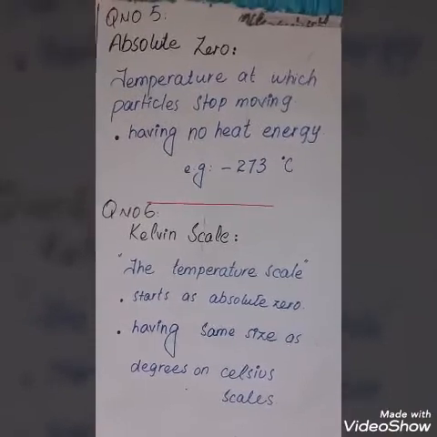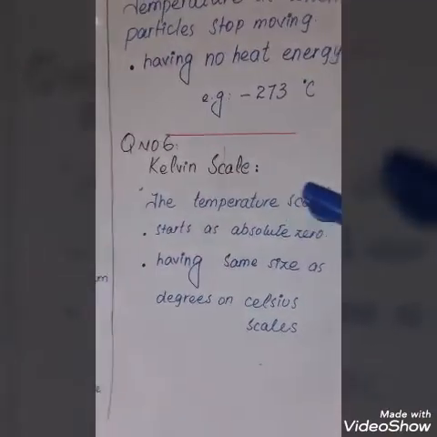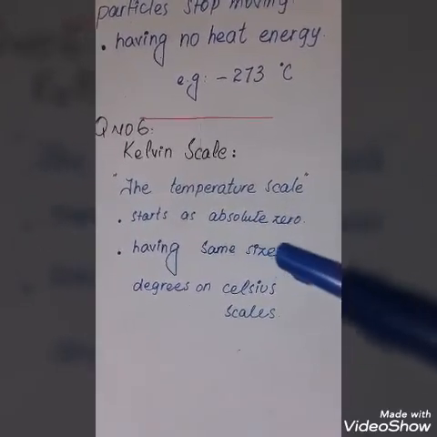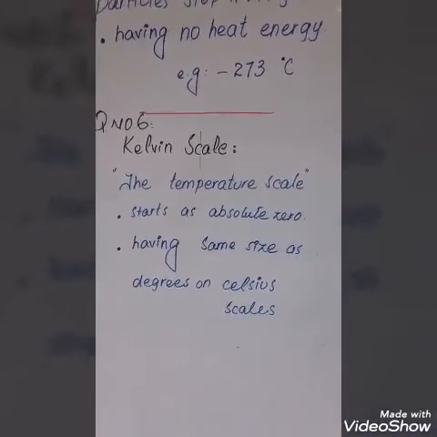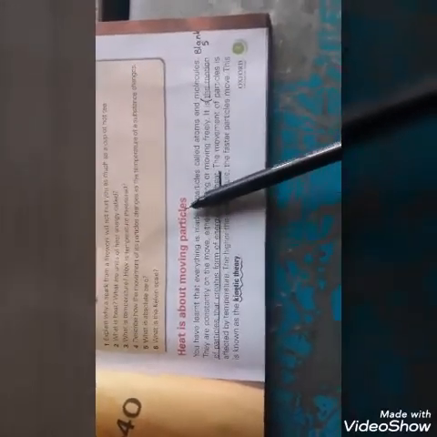For example, -273 Celsius. Question number 6. Kelvin scale. The temperature scale is called the Kelvin scale. It starts at absolute zero, having the same size as degrees on the Celsius scale. Thank you. The next topic of this unit is heat is about moving particles, on page 3.